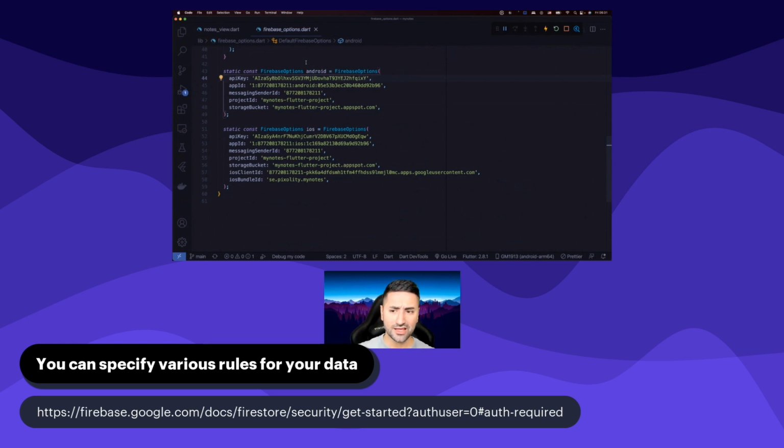So using this API key and app ID, you can interact with the database, and it is only the authentication rules that I specify in my Firebase config that will then decide who has access to what. So don't worry about this.